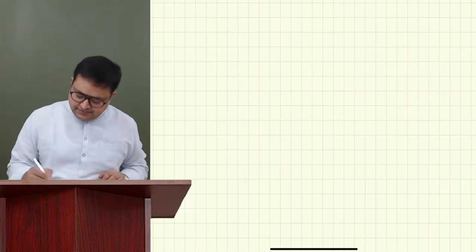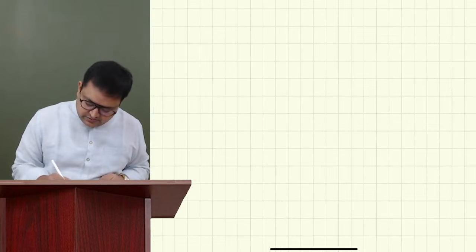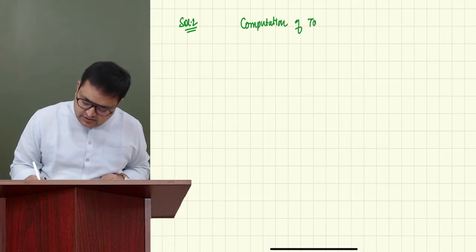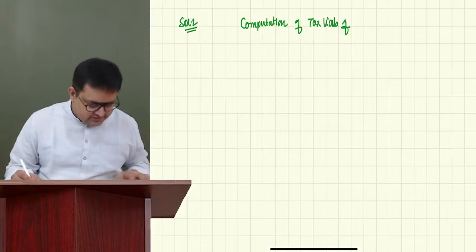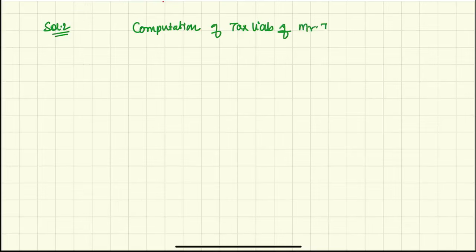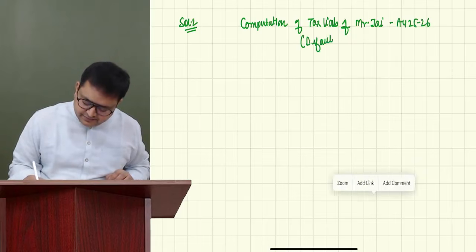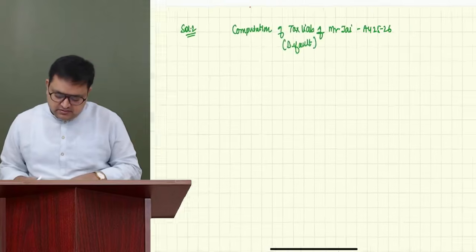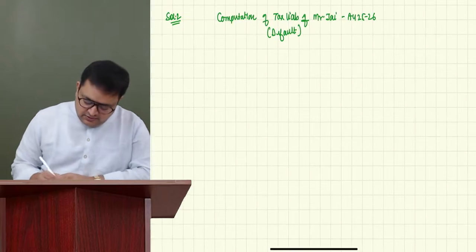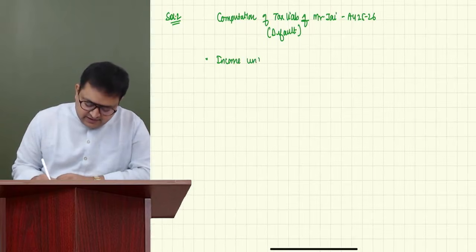Solution number 2. Computation of tax liability of Mr. J, and this is assessment year 25-26 and he's following default regime. So he's getting salary, income under the head salary.